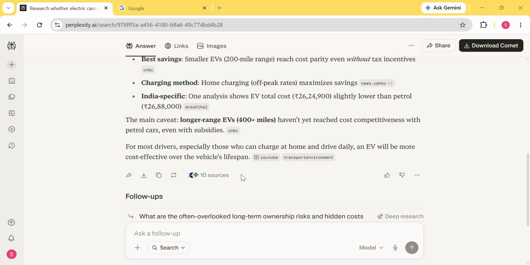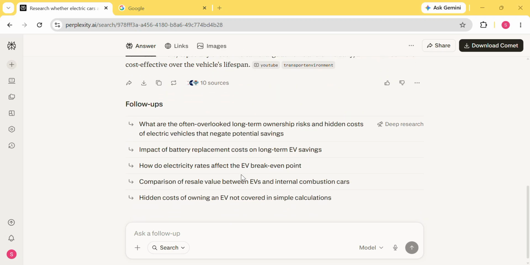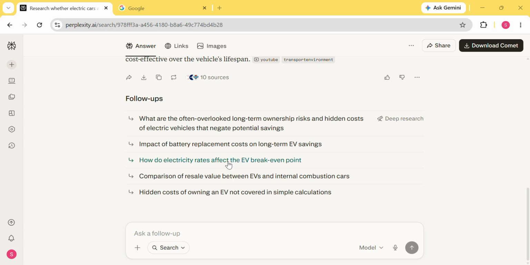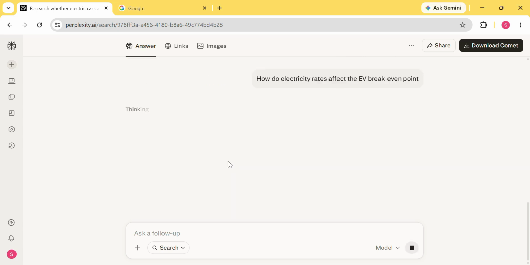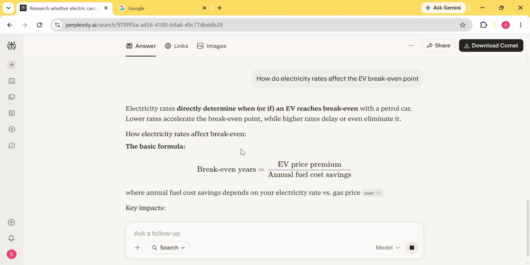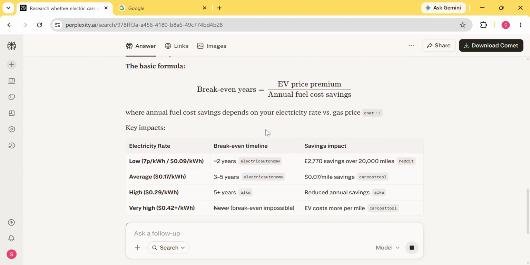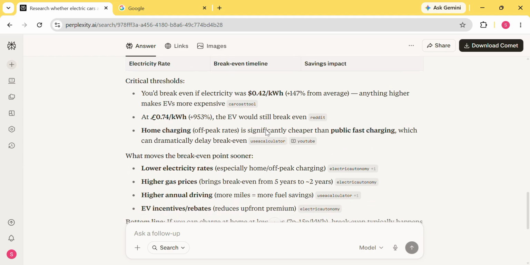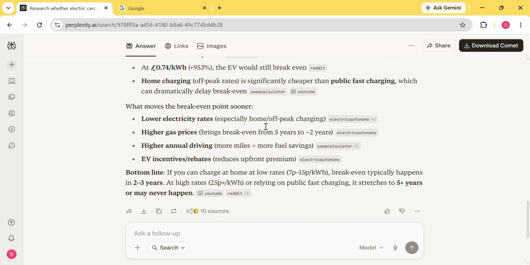After the report is generated, I can continue asking follow up questions. For example, here I'm asking how electricity rates affect the EV break even point. Perplexity continues the analysis and provides a more focused answer. This is one of the most powerful features available because it transforms research from a time consuming process into something that can be completed in minutes.